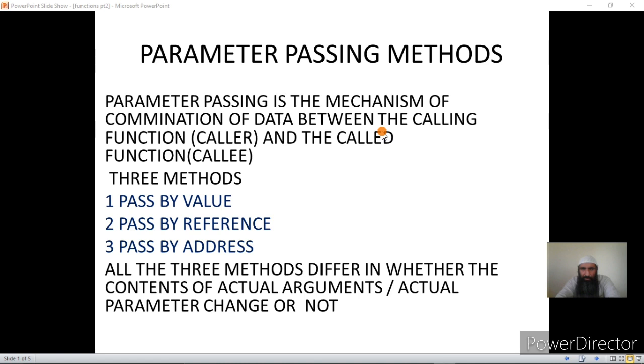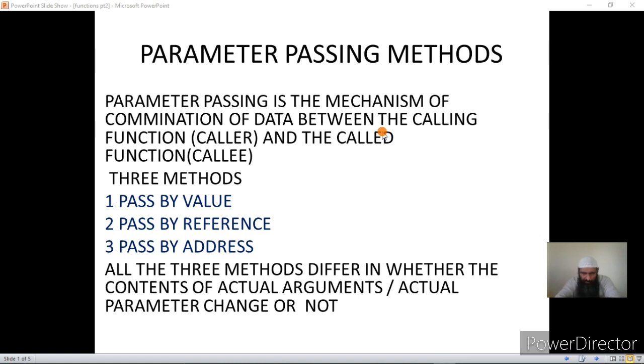Now each function can be taken as a small subprogram which is called by another function. So in case of functions, there are always two functions involved. One is the calling function and another is the called function. The calling function is also called a caller and the called function is called a callee.